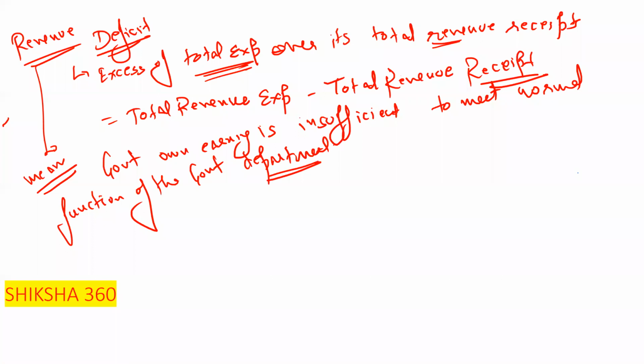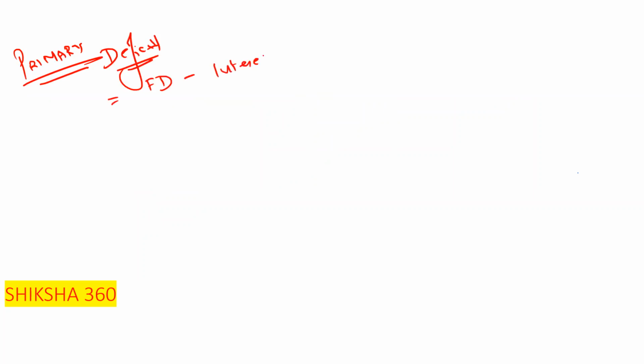Now the next term which we have to discuss here is primary deficit. What is primary deficit? It is equal to the fiscal deficit minus interest payments. Basically, fiscal deficit minus interest payments, that is the primary deficit.